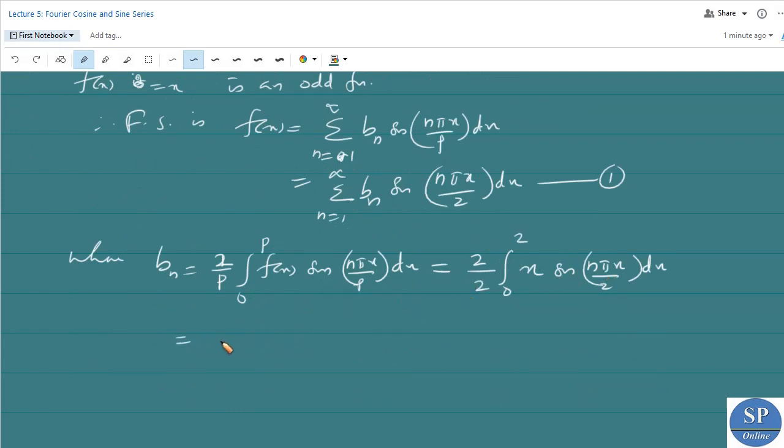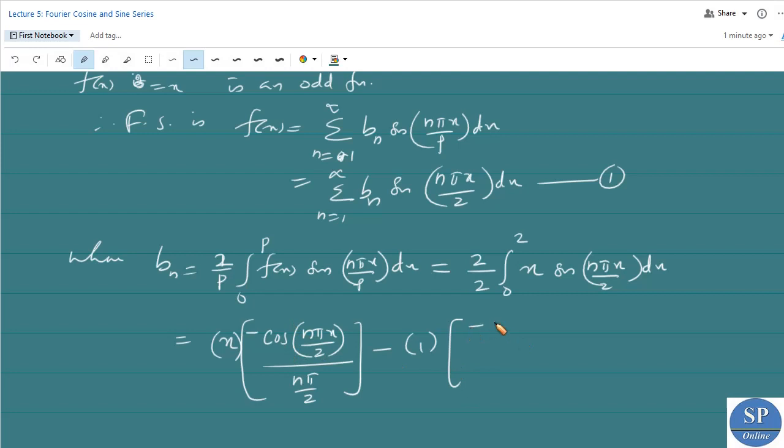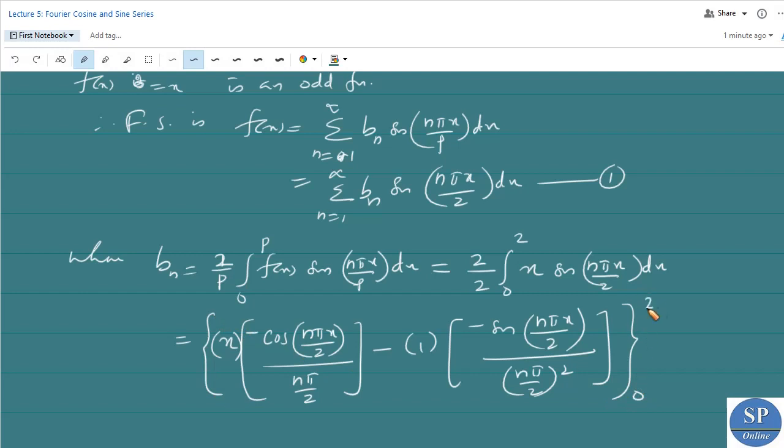So integrating this by parts, x into the integral of sin n pi x by 2, the integral of sin n pi x by 2 is nothing but negative of cos n pi x by 2 divided by n pi by 2, minus the derivative of x, that is 1, into the integral of this, that is minus sin n pi x by 2 divided by n pi by 2 into n pi by 2, that is n pi by 2 whole square. Next plus 0, since the derivative of 1 is 0. So this is from 0 to 2, right?